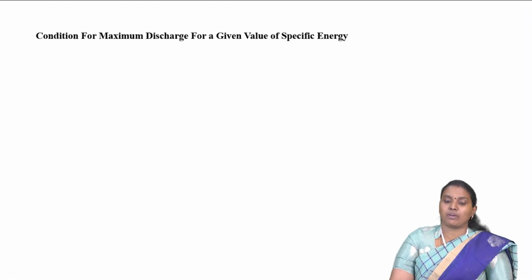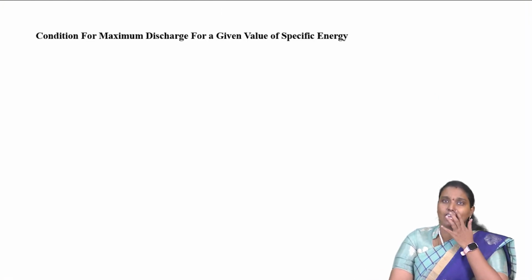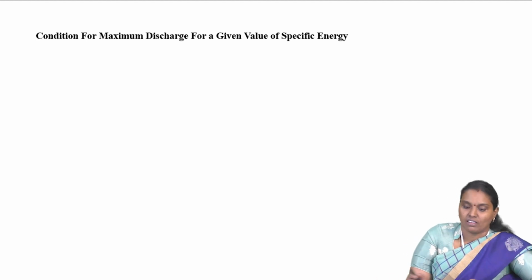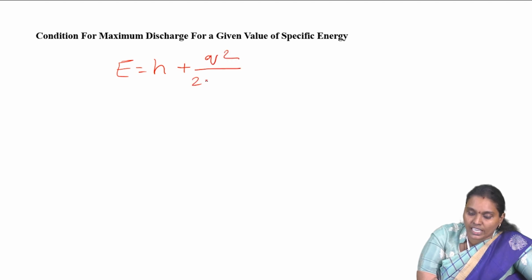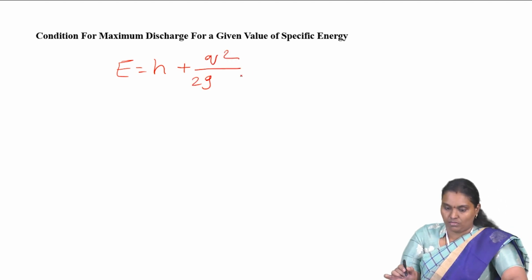Now, condition for maximum discharge for a given value of specific energy. We know specific energy E is equal to H plus Q square by 2GH square.